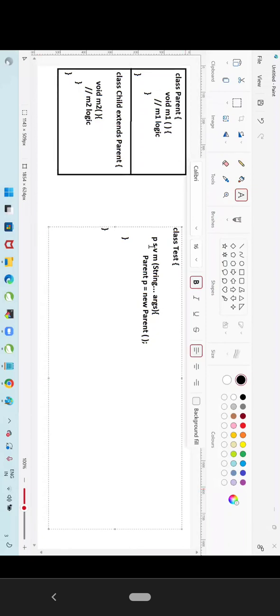Inside the main method, Parent p, class name is Parent. Now, p dot m1, is it valid? Yes, it is valid. Can I call p dot m2? No. Why? Invalid. Why is it invalid? Now, observe carefully. Understand the internals. I am creating the parent class object. P dot m1.